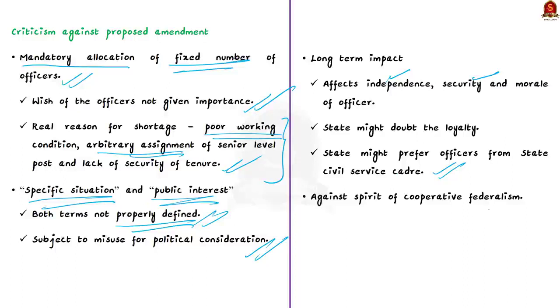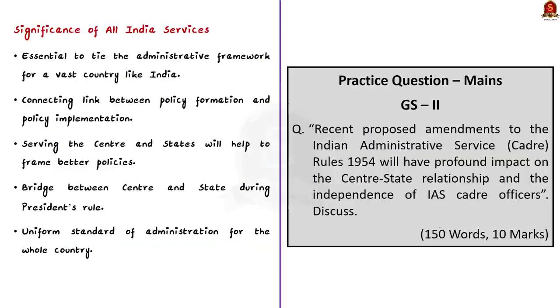And fourthly, overall, these amendments work against the spirit of cooperative federalism. And that is why it will affect the center-state relations. See, solving this issue regarding IAS Cadre rules is quite important to have a smooth functioning center-state relation. And why do we need a smooth functioning center-state relation? To understand that, let us see its significance.